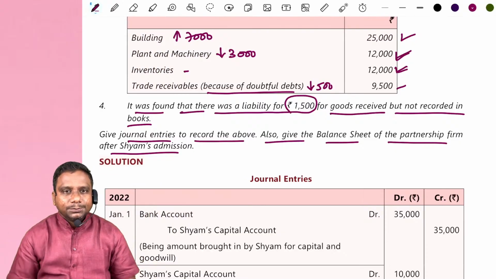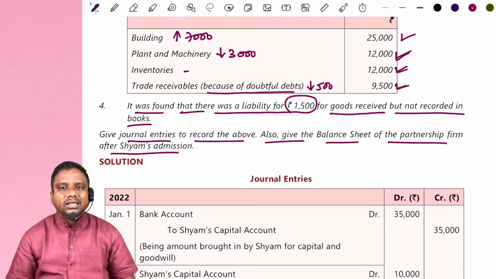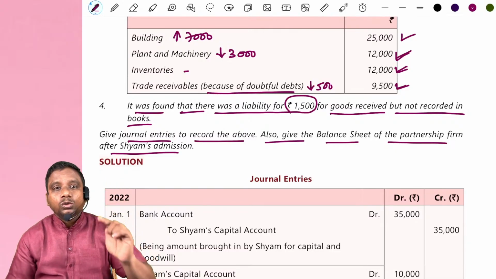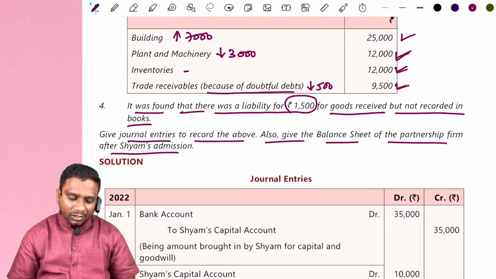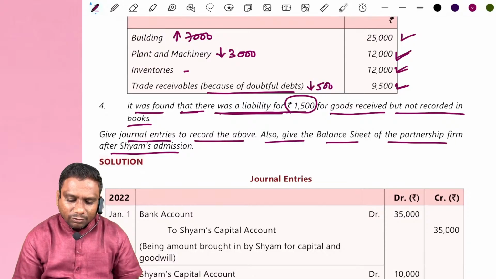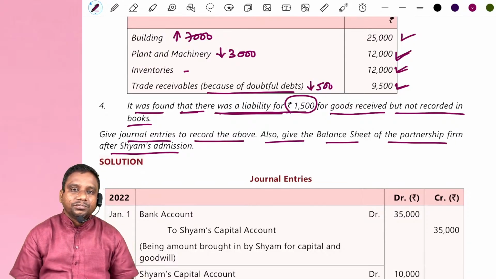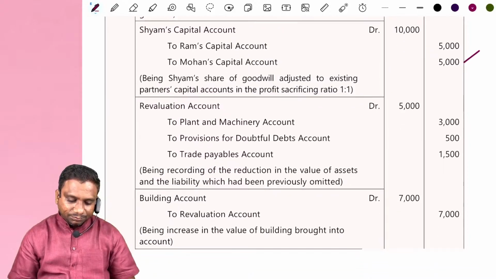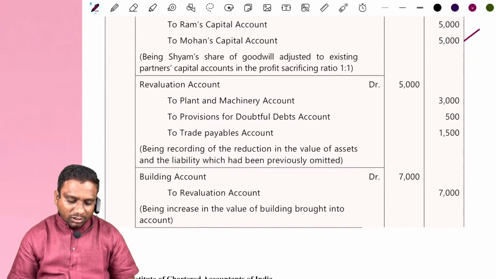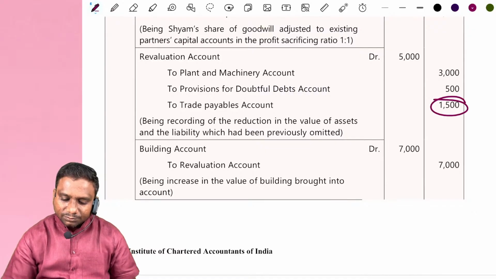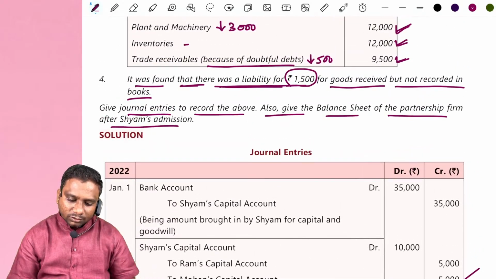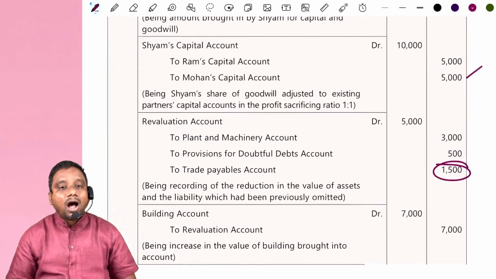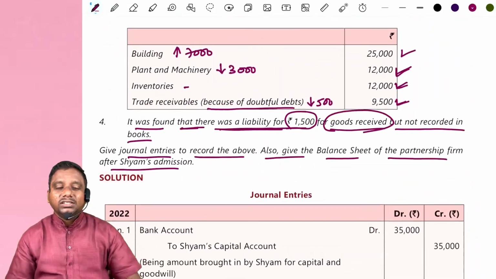Inventory value no change. Trade receivable value decreased by 500. This is due to doubtful debts. Then what is the entry we record? Revaluation account debit to provision for doubtful debts account. Next, it was found that there was an unrecorded liability of 1500. So revaluation account debit to unrecorded liability 1500. Look at trade payables. This is for purchase of goods. 1500.